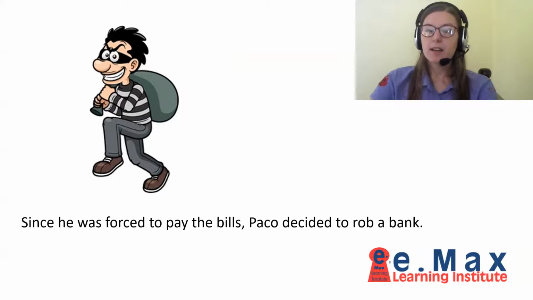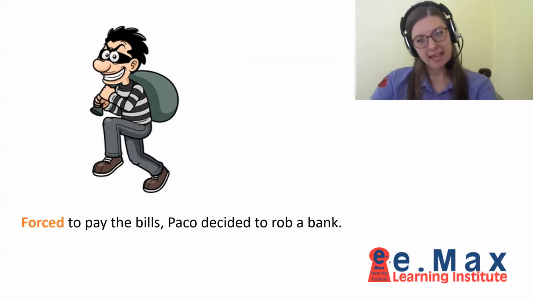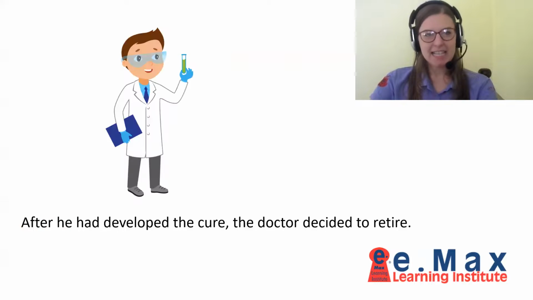And the verb here, well, this is passive voice. So if you remember from the video about reducing adjective clauses, if it is passive voice, we only need the past participle. Forced to pay the bills, Paco decided to rob a bank. Okay? Well, let's see the next one. After he had developed the cure, the doctor decided to retire.